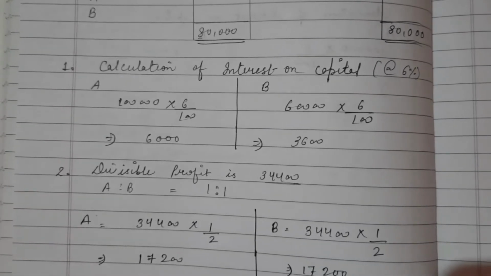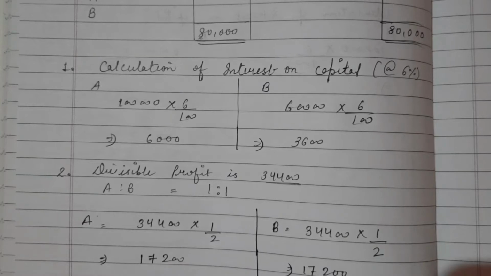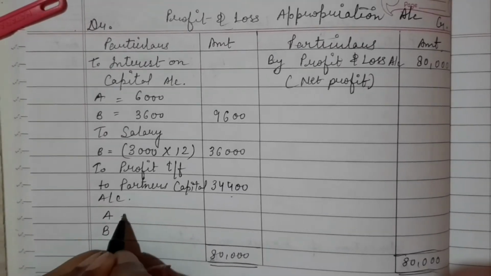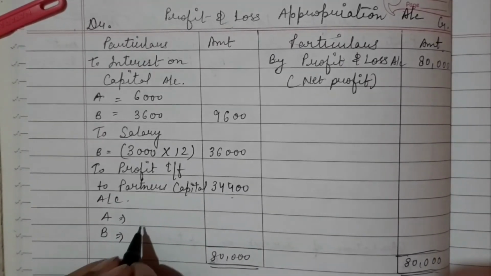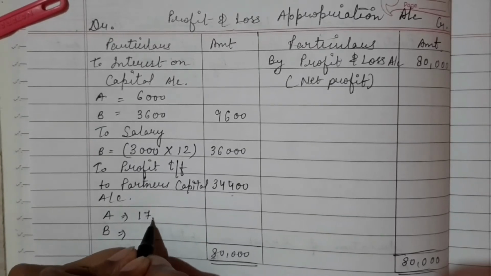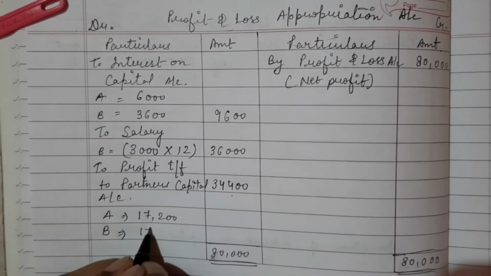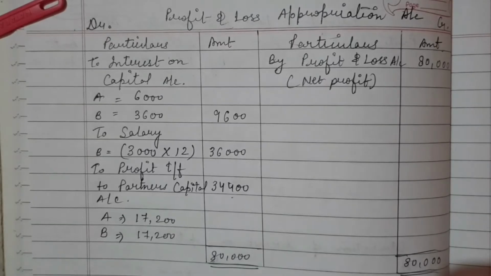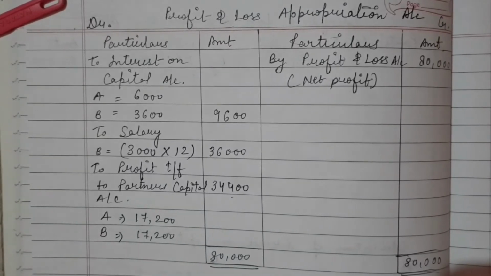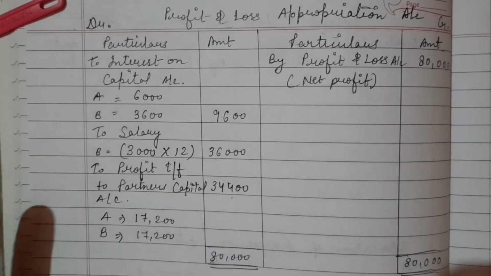So this is the ratio of profit. I am writing the profit here, 17,200 and 17,200. Is it clear to all? This was the profit and loss appropriation account for question number 10.